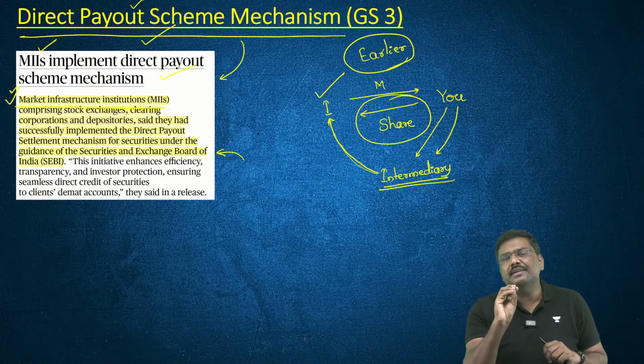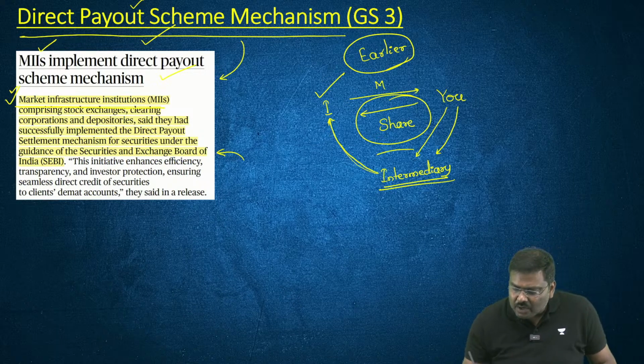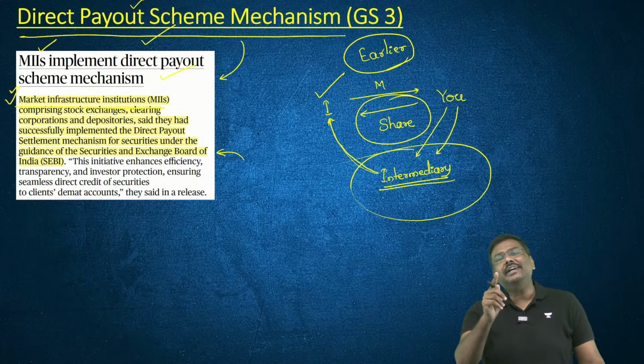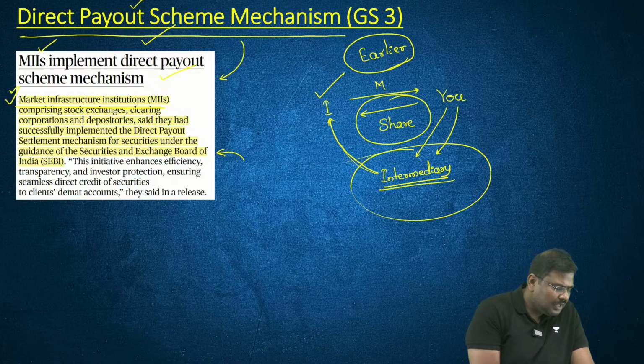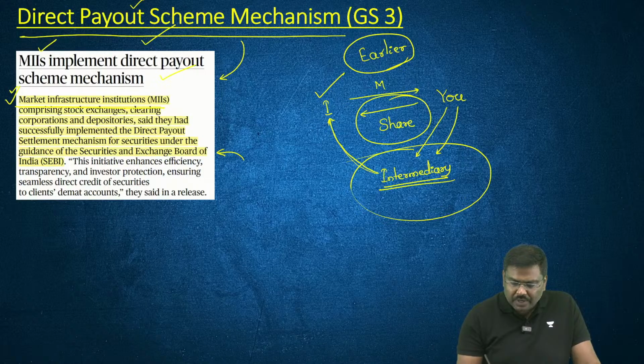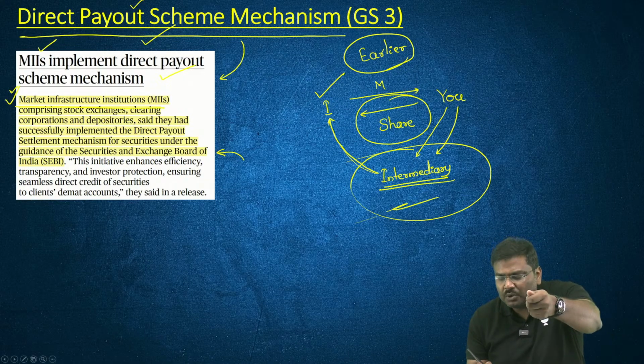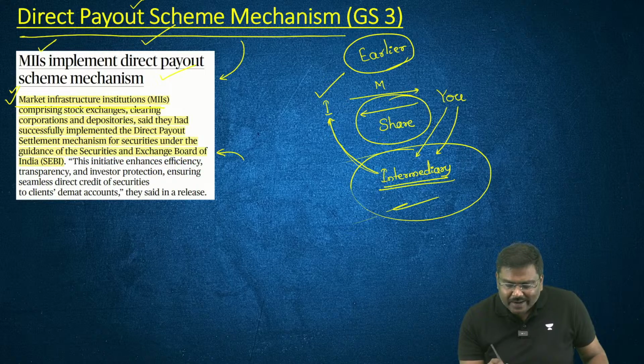So what did SEBI simply say? Let's eliminate the requirement to transfer the shares to the intermediary. Simple. Rather, whenever the shares have to be transferred, let's say I pay money to you, your shares will be directly transferred into my demat account.